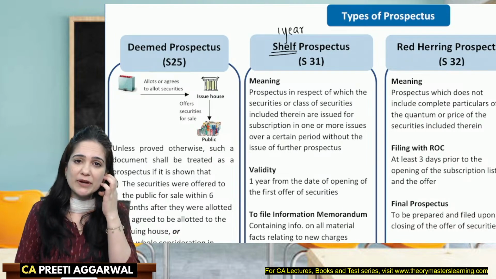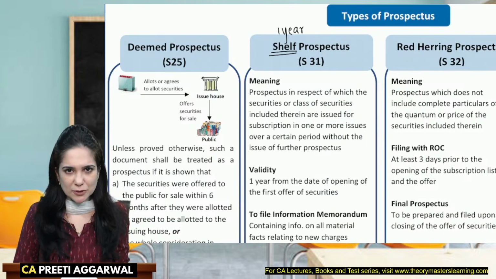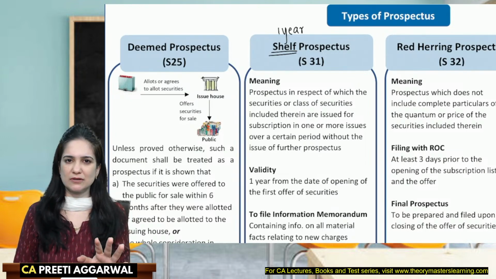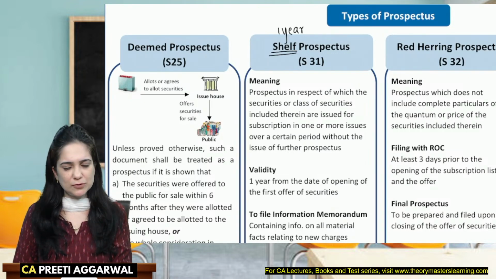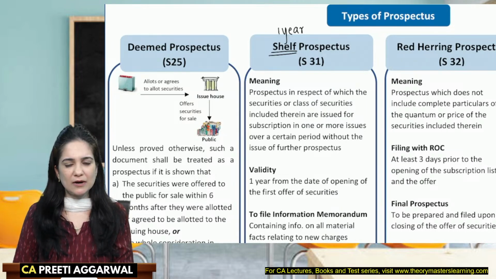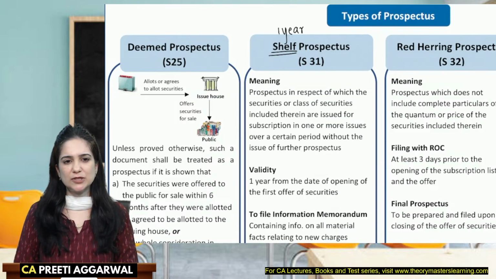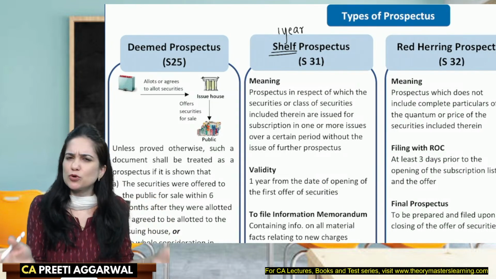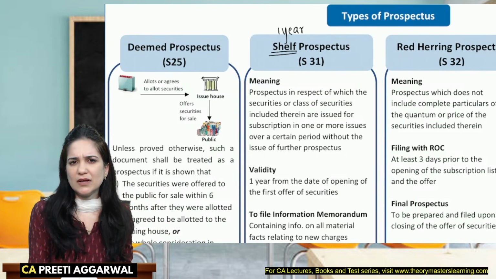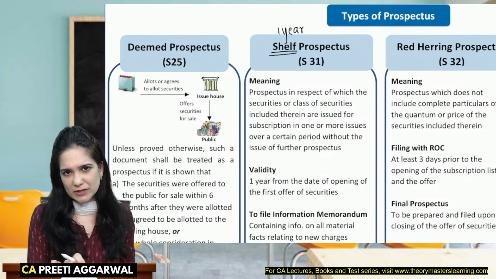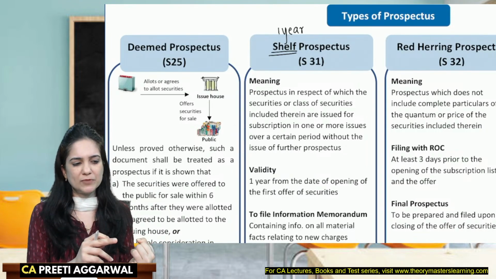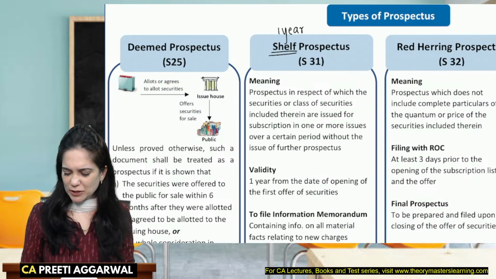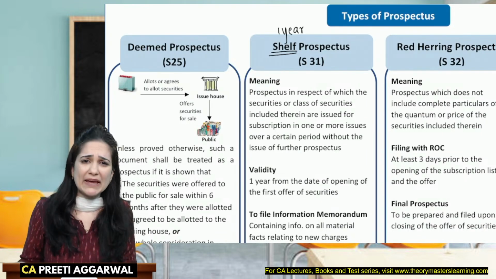Now, if you want me to issue prospectus for every public issue, yeah, it is a very tedious task and there is a lot of money involved. You spend crores of rupees in marketing, in issuing the prospectus. And let me tell you that the information for 1 year is going to remain almost the same, na? My directors are not going to change in that 1 year. My auditors are not going to change. My bank is going to remain the same. So why should I issue the prospectus again and again?